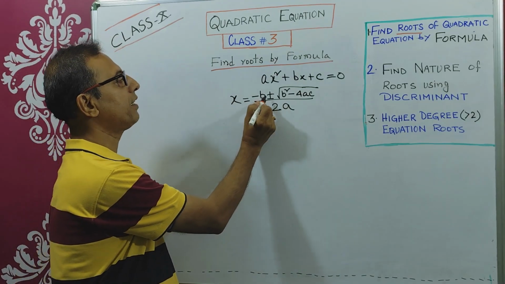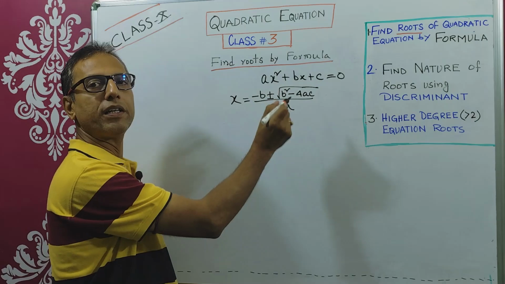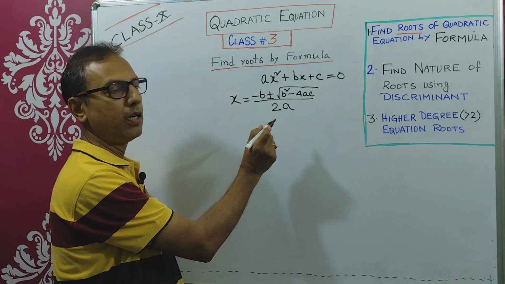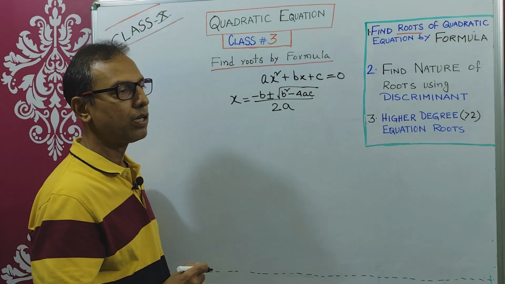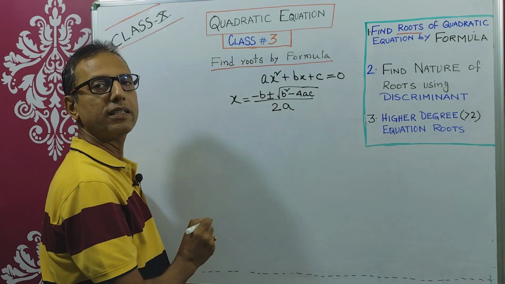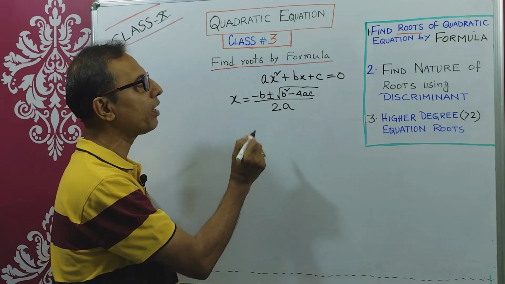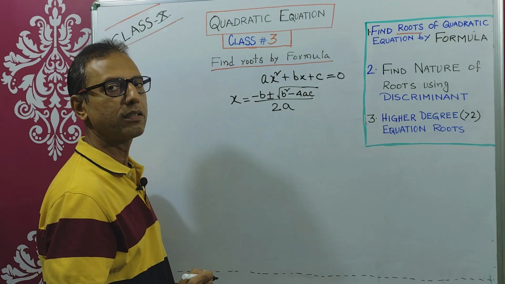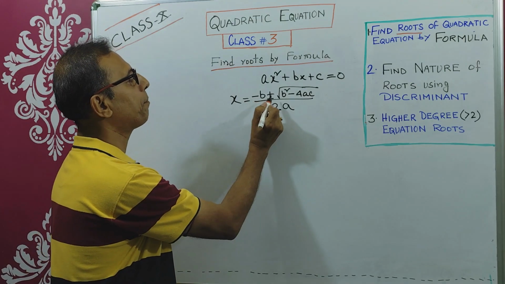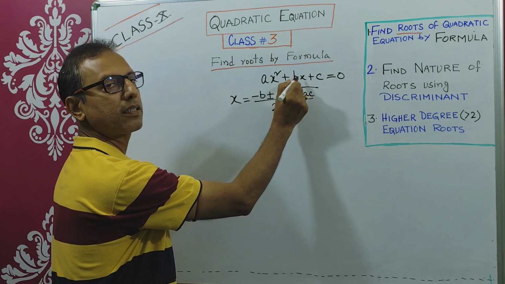Why is it plus minus both? Because a quadratic equation will have two roots. These two roots may be equal, or they may be unequal. Therefore the plus minus sign is given. If the two roots are unequal, then one root will be with the plus sign and one root will be with the minus sign. So, minus b plus minus, so b is here.